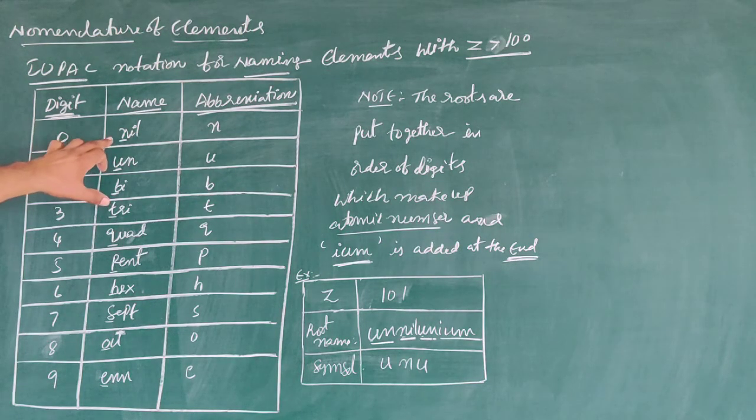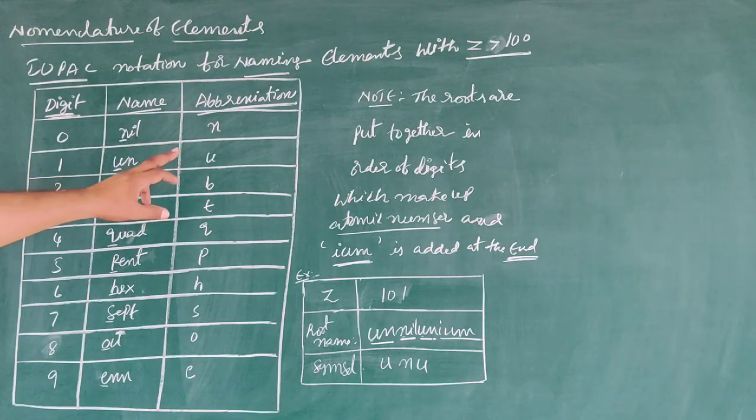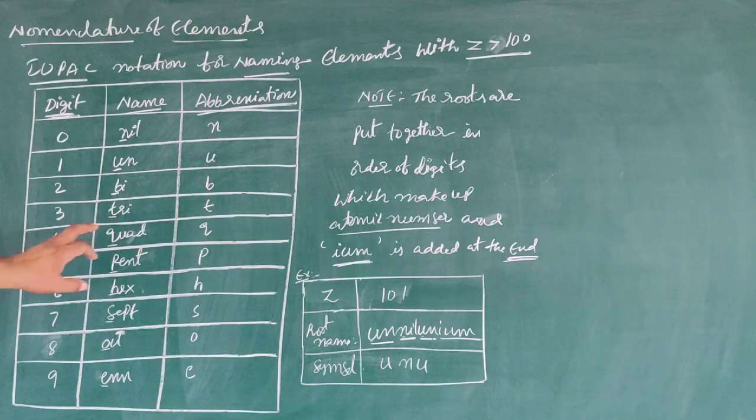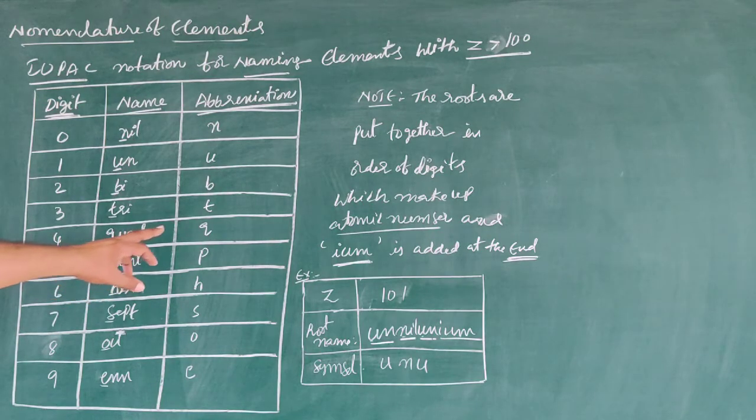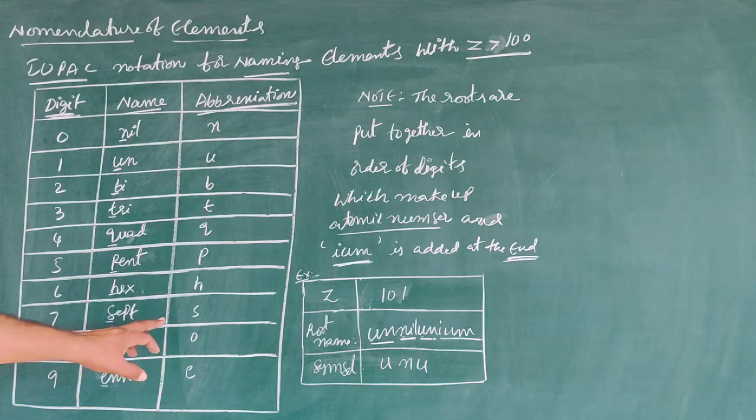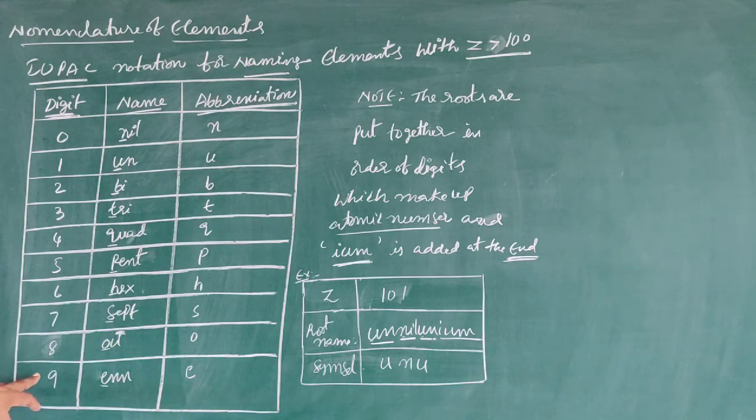For 0, the name is nil, the abbreviation is N. For digit 1, the name is un, abbreviation is U. For digit 2, the name is bi, abbreviation B. For digit 3, name tri, abbreviation T. For digit 4, name quad, abbreviation Q. For digit 5, name pent, abbreviation P. For digit 6, name hex, abbreviation H. For digit 7, name sept, abbreviation S. For digit 8, name oct, abbreviation O. For digit 9, name enn, abbreviation E. So we can use the name and respective abbreviation for the following digits.